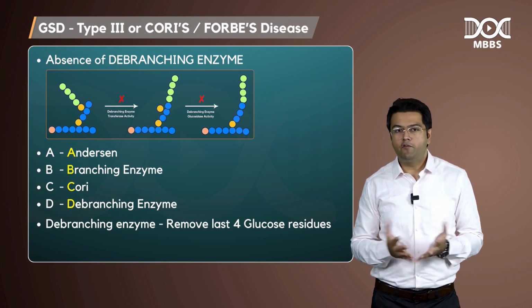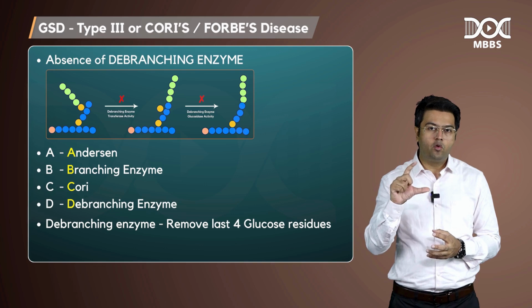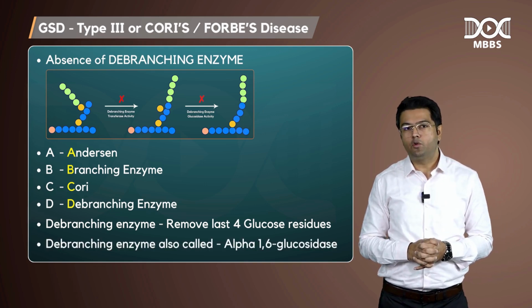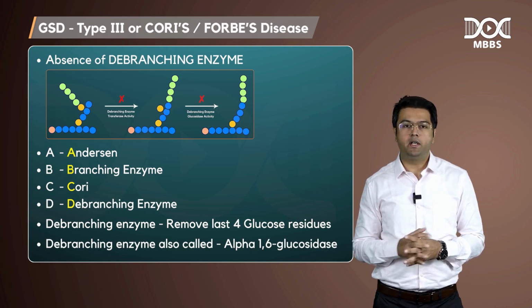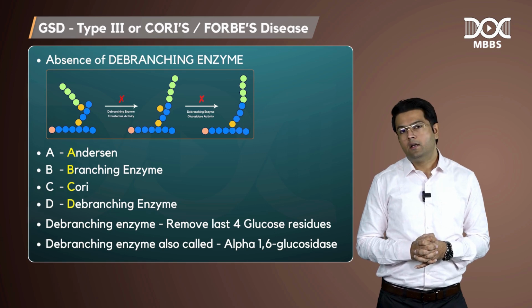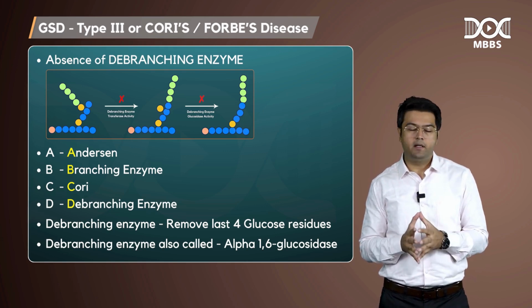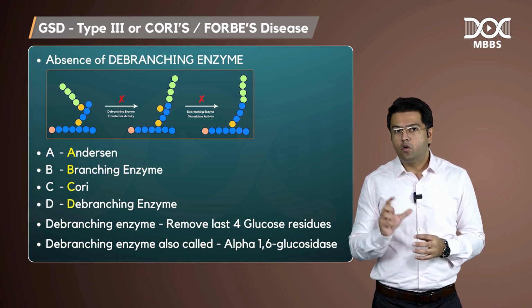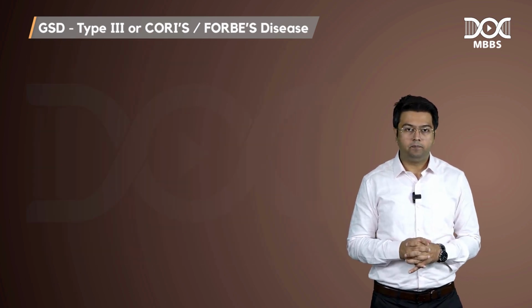Now, what is the function of debranching enzyme? To remove the last 4 glucose residues, right? What is the other name of debranching enzyme I told you? Alpha 1,6 glucosidase, isn't it? So alpha 1,6 glucosidase is the name of the enzyme that you will remember. So what will happen to this patient?